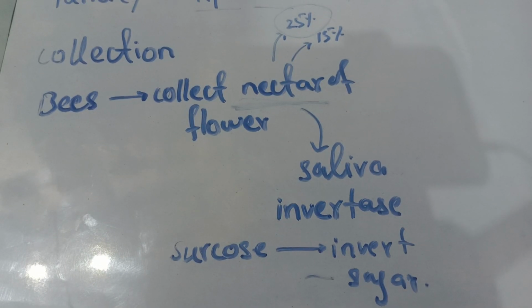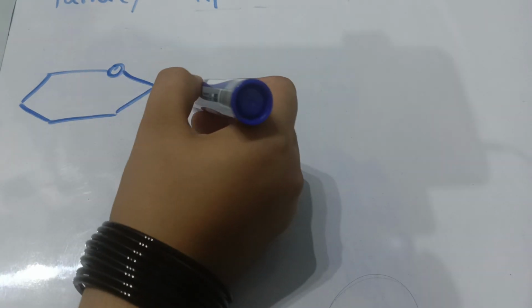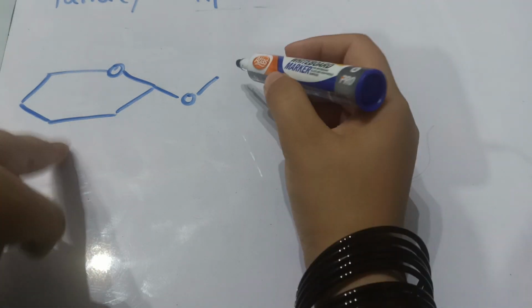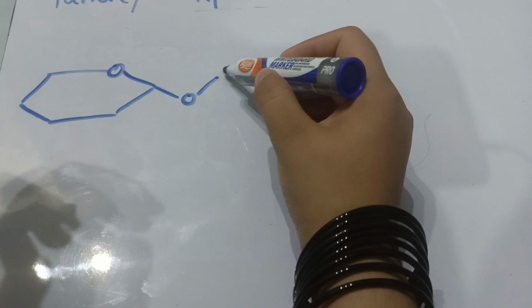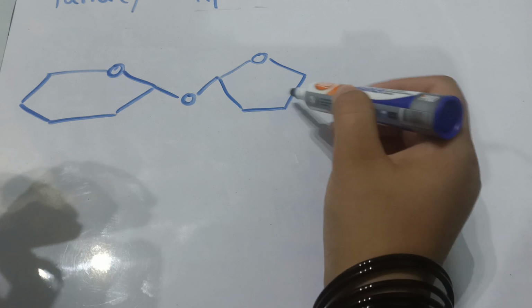Now I am drawing an equation in order to help you understand how the sucrose is being converted into invert sugar. First we draw the structure of sucrose, in which there is a glycosidic linkage between glucose and fructose. So I draw the structure of glucose, and now the structure of fructose.